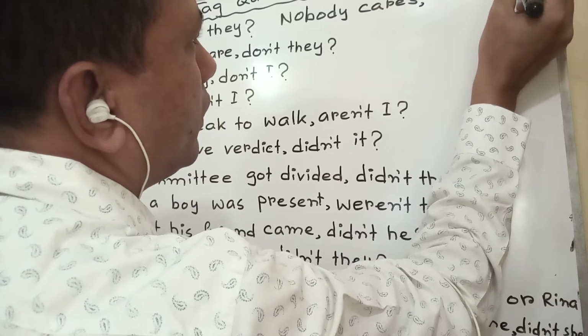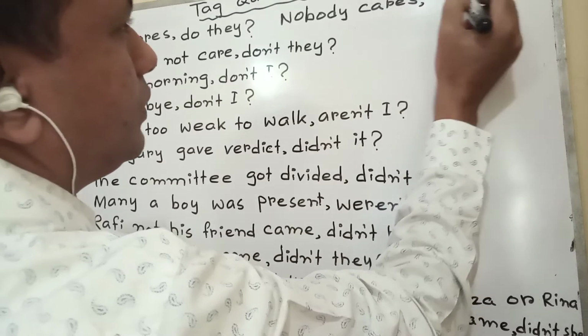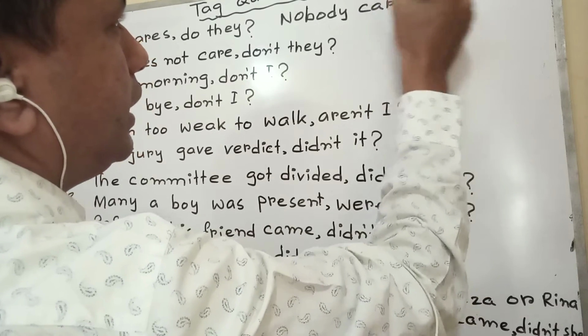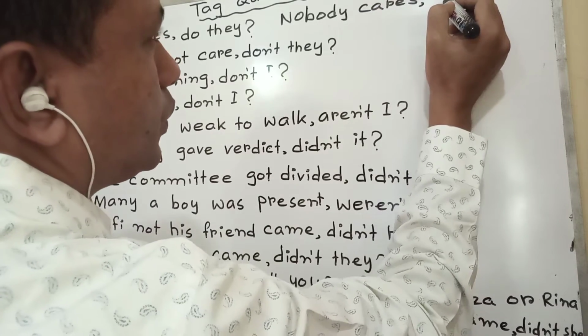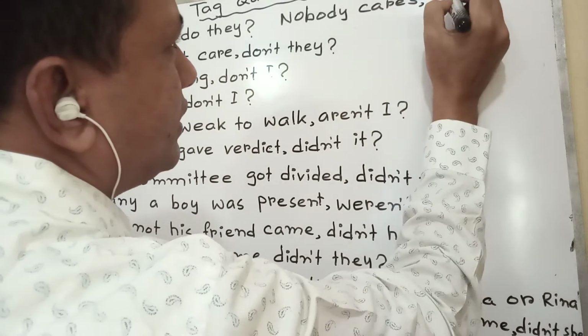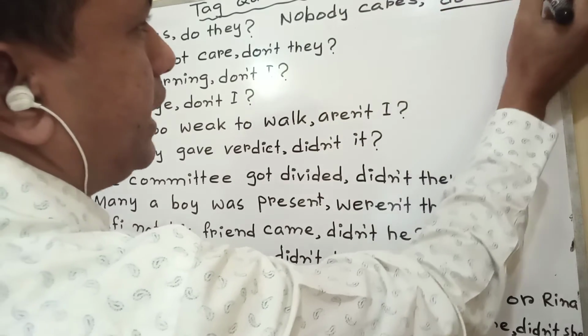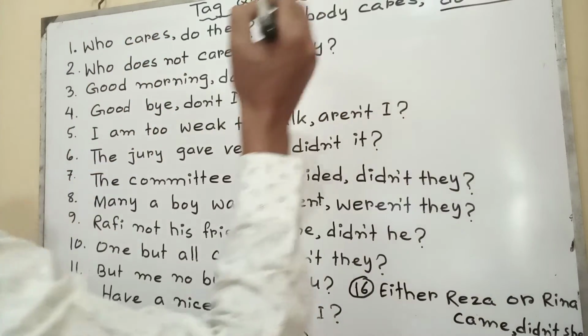They would take does, but actually they don't accept does. That's why do. That means nobody cares, the tag will be do they.